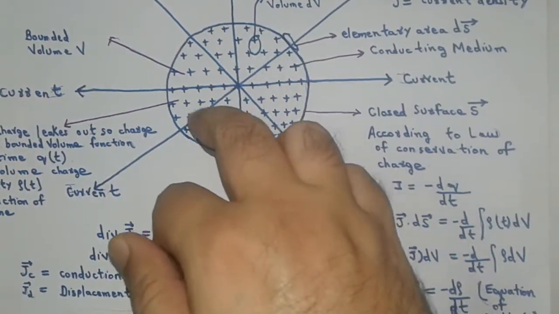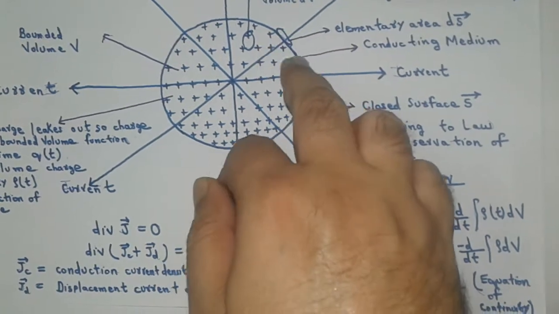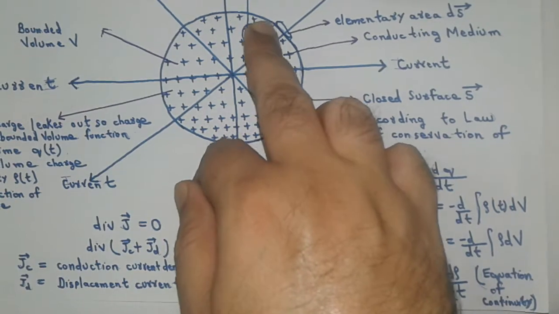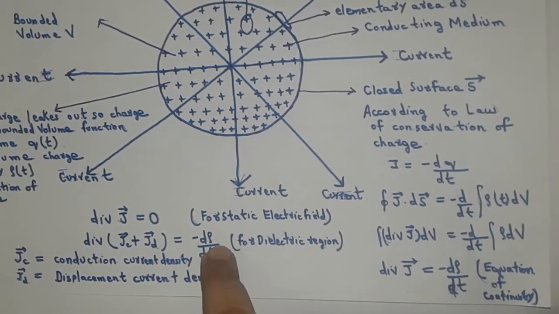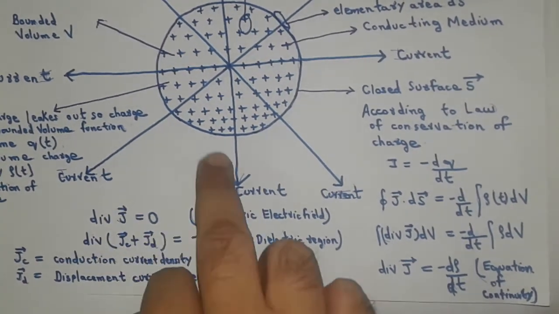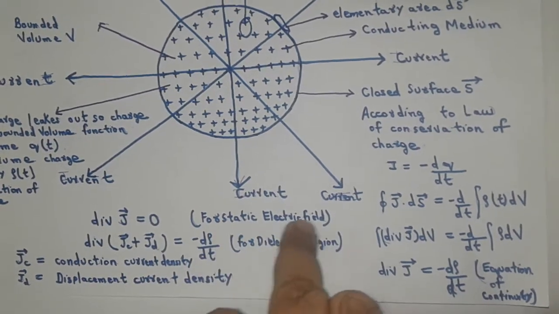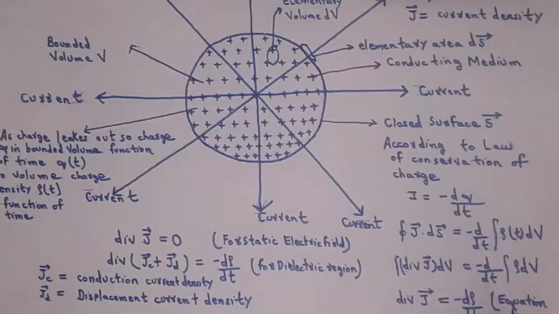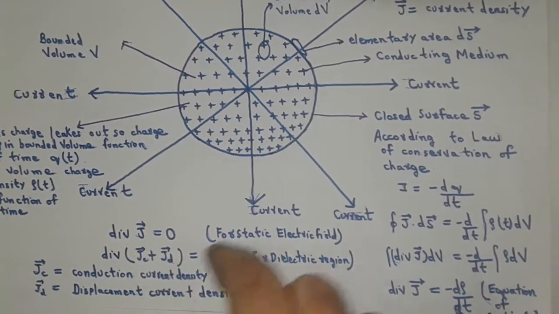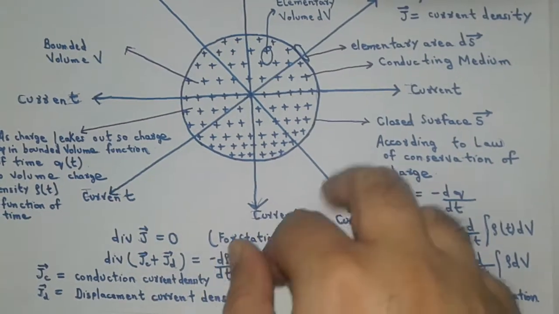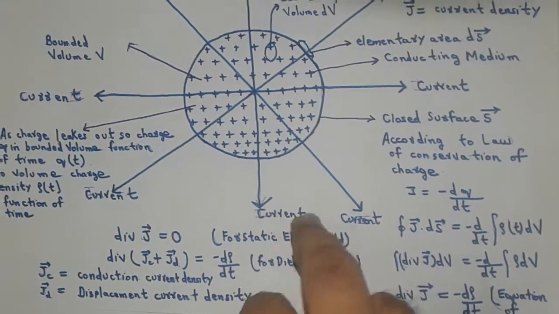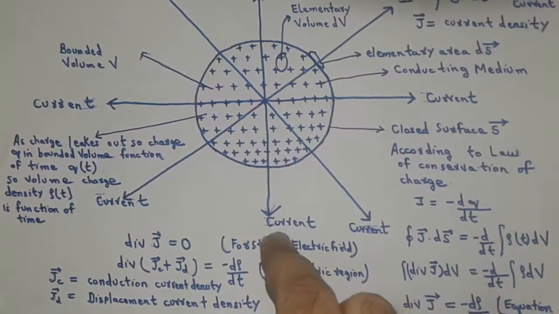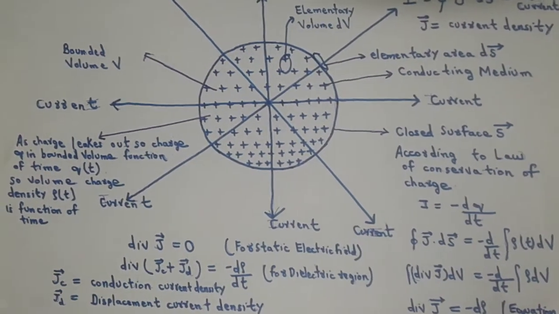Now, if the electric field is static, it means the volume charge density is constant and independent of time, then dρ by dt equal to 0. Therefore, the equation of continuity for a static electric field becomes divergence J equal to 0. From this equation, we conclude that no current is flowing out of the closed surface S if the electric field is constant, which is in agreement with Gauss law.